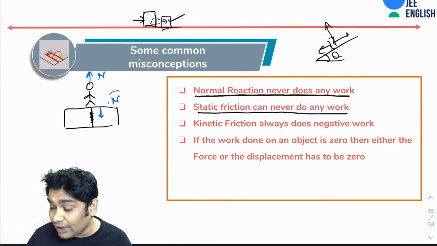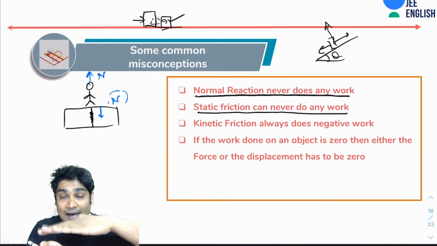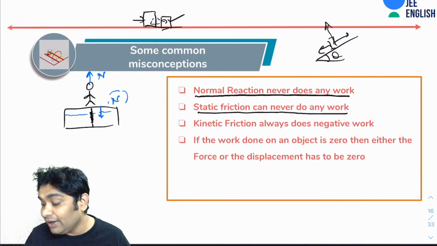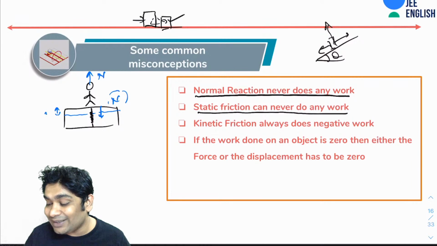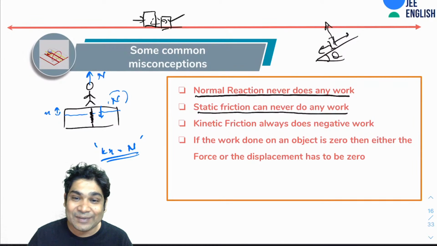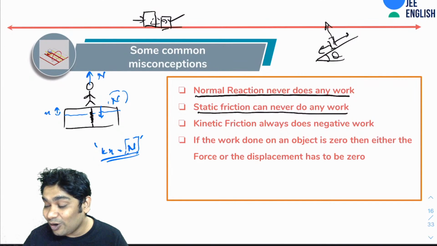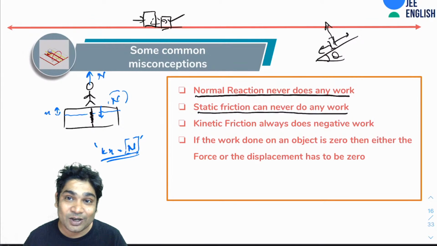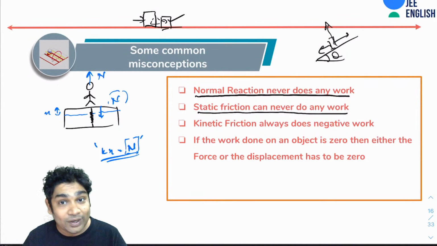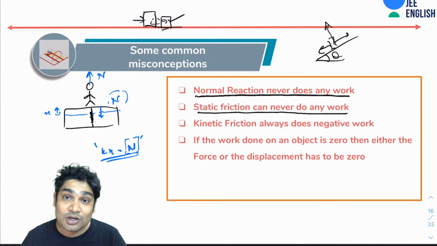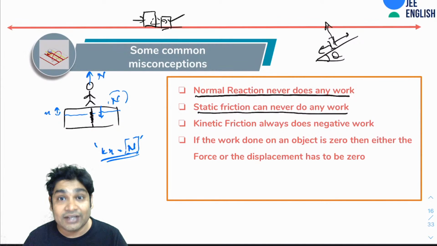This normal reaction will cause the spring to compress, and in equilibrium, if the spring gets compressed by some x, then kx would be equal to the normal reaction. That is how your weighing machines measure your weight. They are essentially measuring your normal reaction. They never measure mg. They are not measuring weight. They are measuring apparent weight, which is equal to the normal reaction. So if your lift was accelerating, then obviously your weighing machine would give you a different answer than your mg.